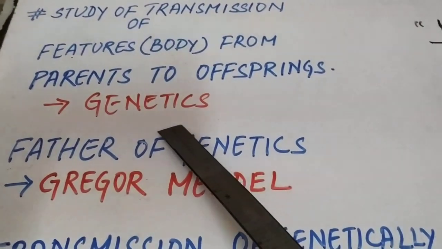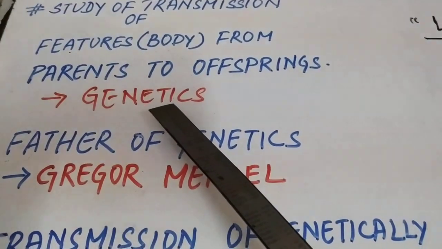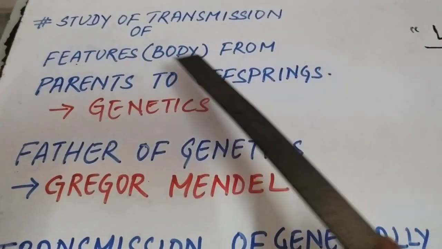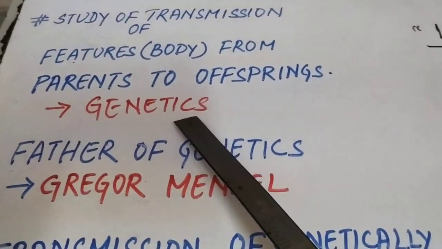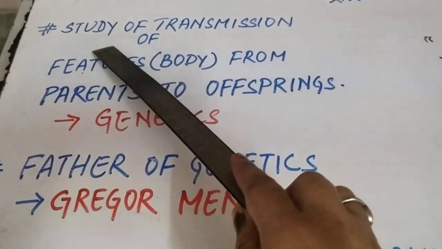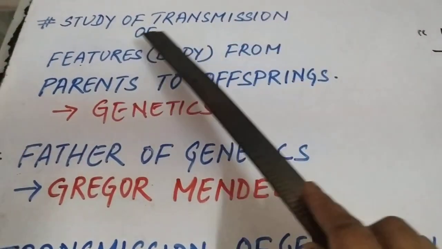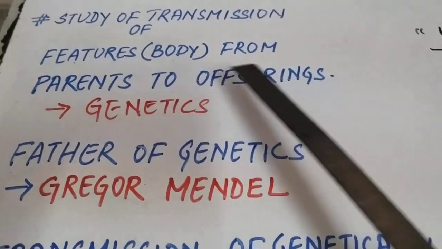So now I think you can understand what I mean to say. Genetics is defined as the study of transfer of, transmission also can be written as transfer of, features from parents to offsprings.